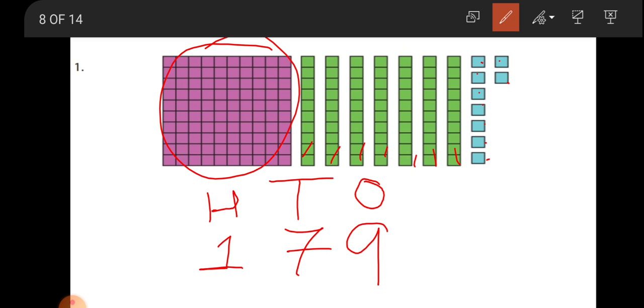And 9 is in ones, ones number is spoken as it is. So this number is 179. Speak again: 179.